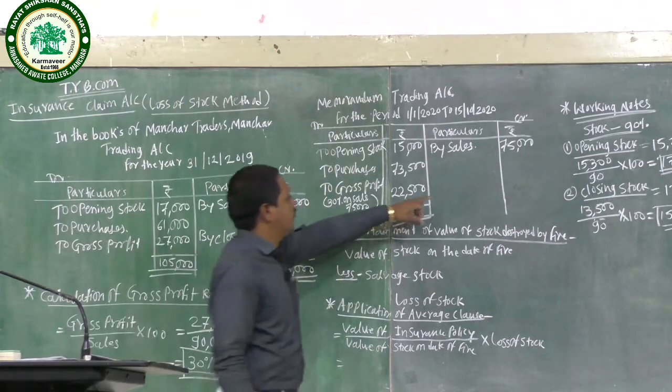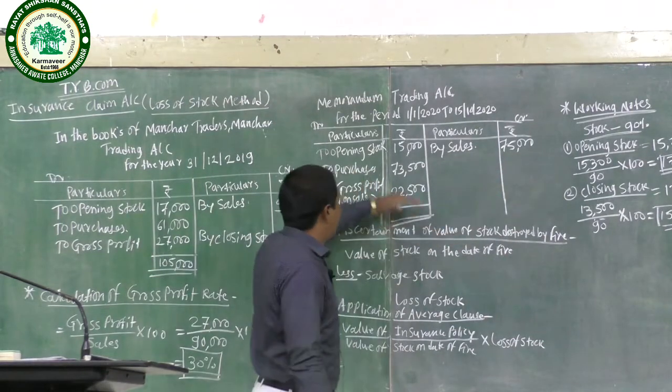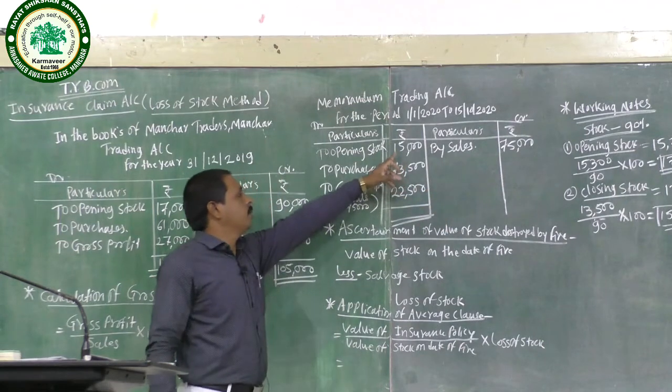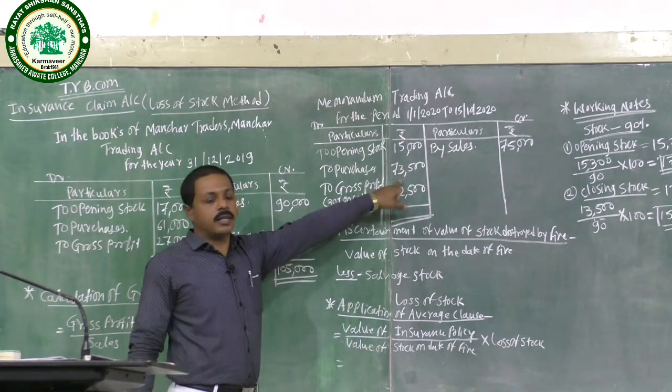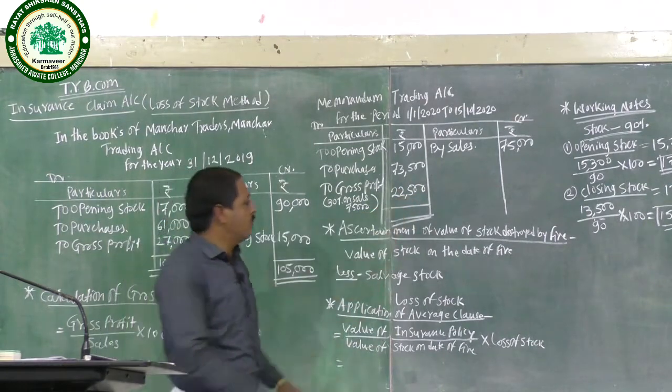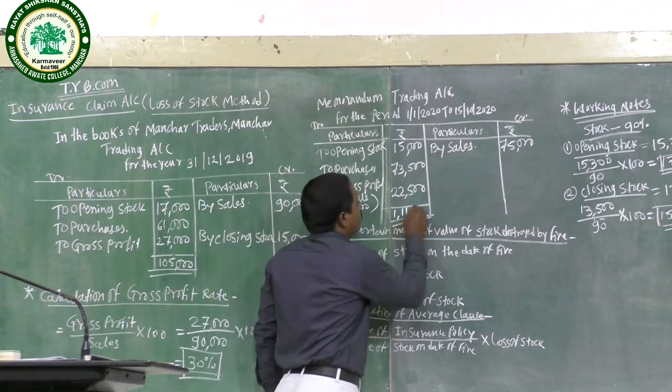This year's sales amount is 75,000, and we close the memorandum trading account. 15,000 plus 73,500 plus 22,500 is equal to 1,11,000.